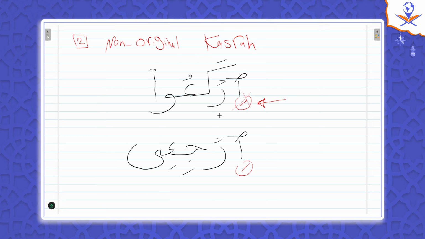It's invisible, you will not see it, because it's with hamzatul wasl. We apply the kasra, but this kasra is non-original. That's why it's not written. So we make the ra heavy because this is a non-original kasra. But it's a kasra. So error, heavy ra, not light. It should be light because of the kasra. But no, this is an exception, and it's a heavy ra. Irka'u. Irji'i. Like this. You understand? Yeah, this is very important.